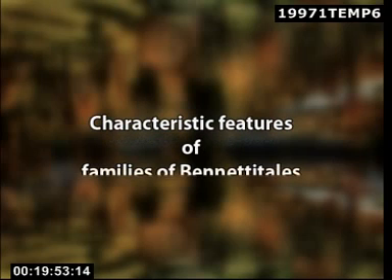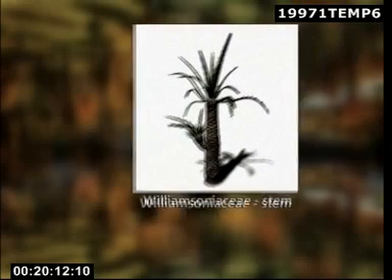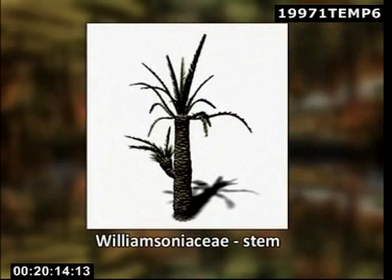Let us discuss the characteristic features of families of Bennettitales. Stem. Cycadeoidea had a short, branched or unbranched, spherical to conical to irregular trunk, marked by several rhomboidal leaf bases, with multicellular hairs in between. The stem in Williamsoniaceae was branched, slender, and columnar, covered with an armor of rhomboidal leaf bases.